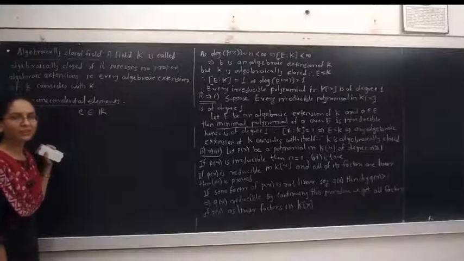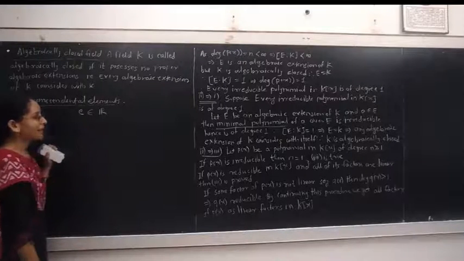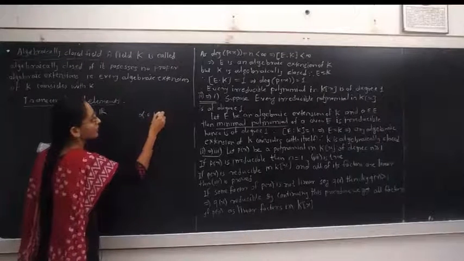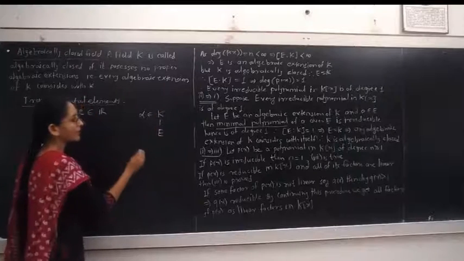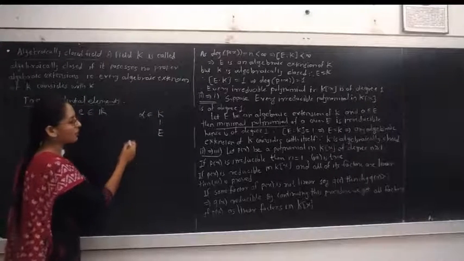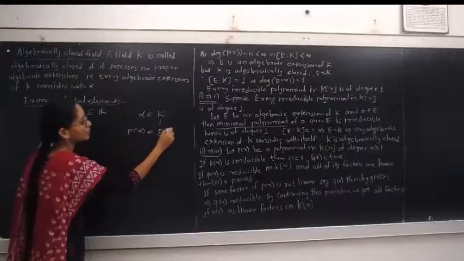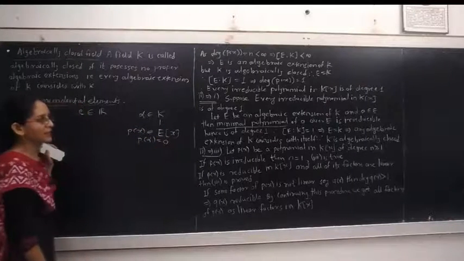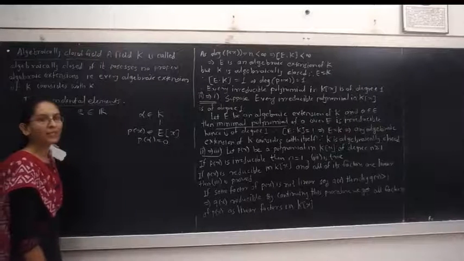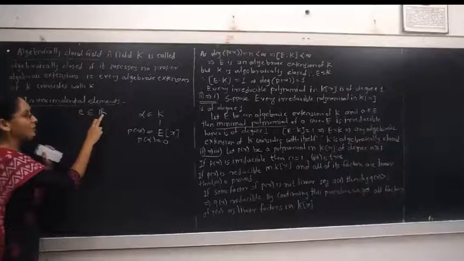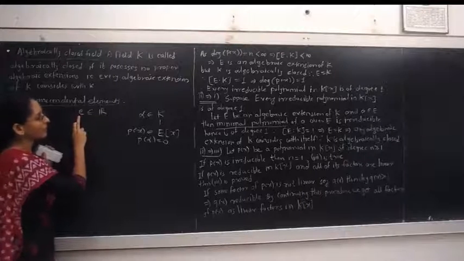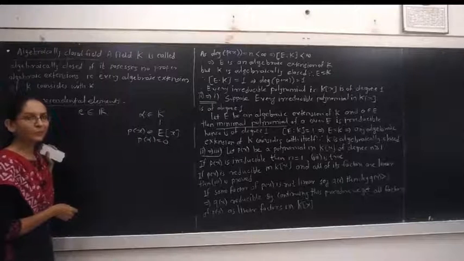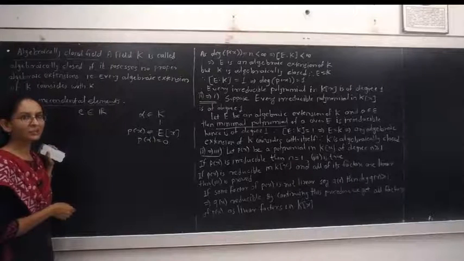What is meant by an algebraic element? If for any alpha belonging to an extension field K of E, there exists a non-constant polynomial P(x) belonging to E[x] such that P(alpha) is equal to 0, then alpha is an algebraic element over E. For e belonging to R, we cannot find a non-constant polynomial whose coefficients are from the field of rational numbers.